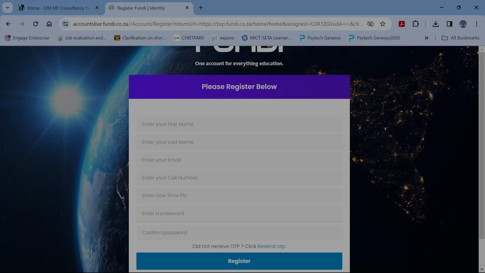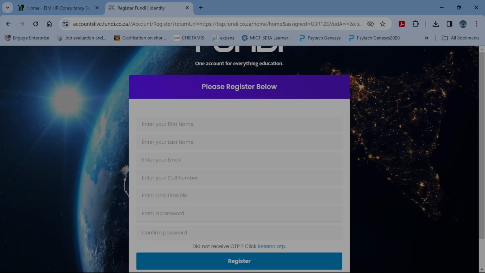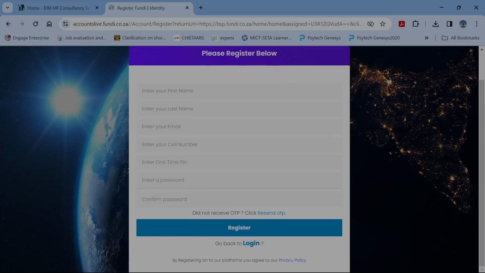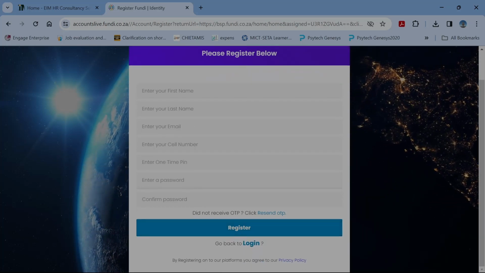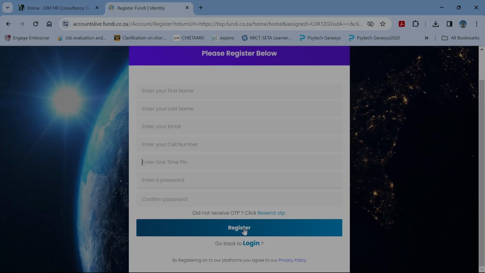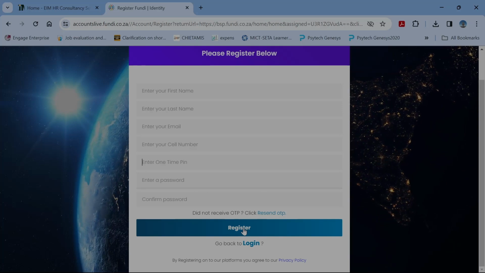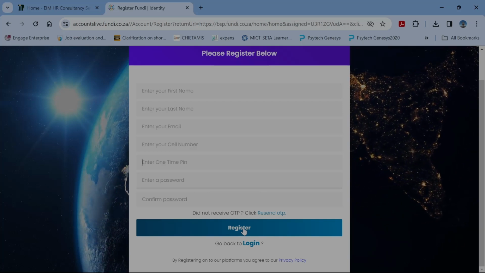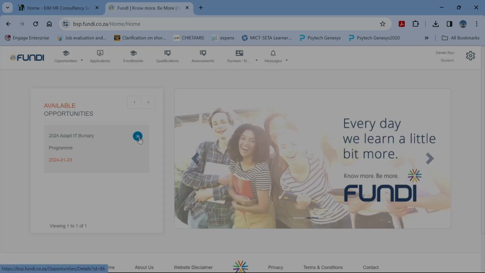Or create a one-time PIN, and then enter a password, and then you obviously confirm your password. And once you're done, you can then register. So what you're going to do is, I think you're going to enter your cell phone number, and then you're going to click register and so forth, and you would be good to go. So I'm going to do this registration process quickly, and then I'll be back in a few seconds.